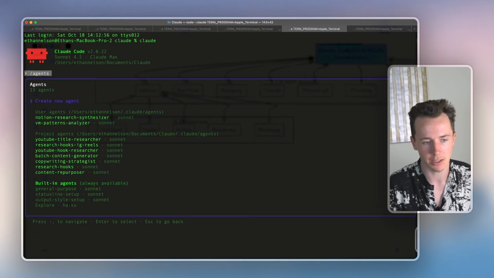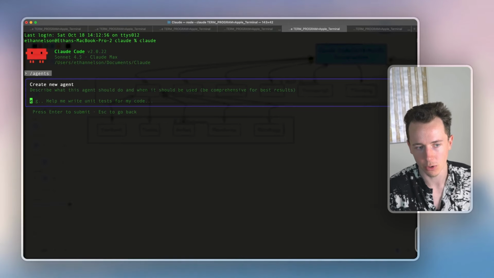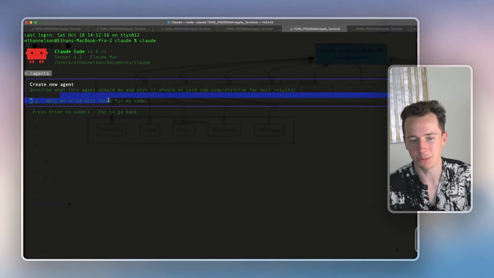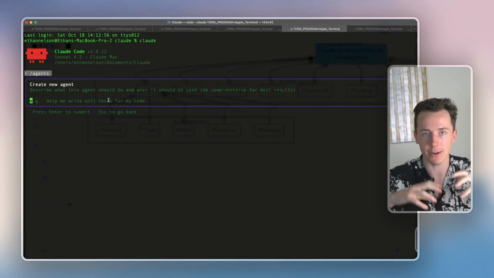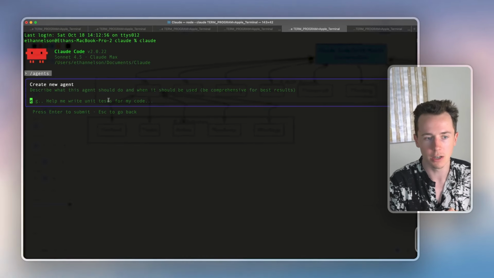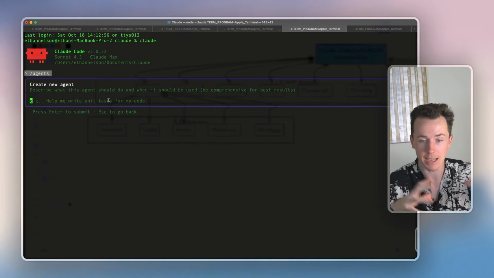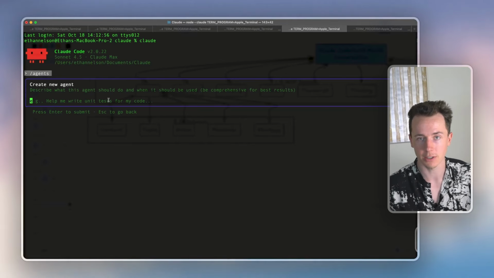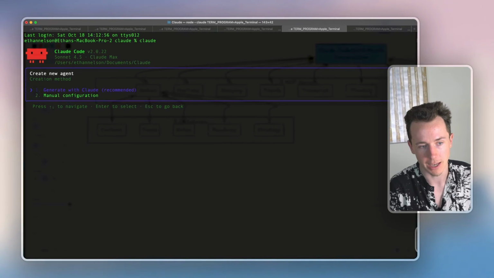If I click create new agent, project agent, generate with Claude, you can just tell it what you want it to do. If you have a really long conversation, I'll say, take everything you've learned from this conversation and write a comprehensive agent prompt that turns everything we've done into a process that can be run. And that's basically what I did for all of these agents.